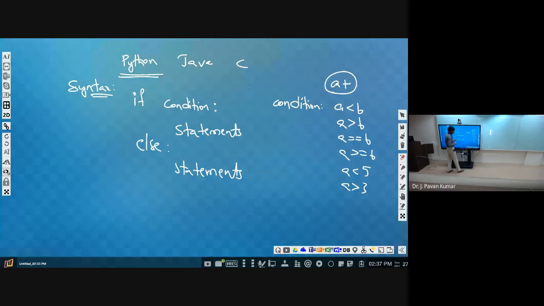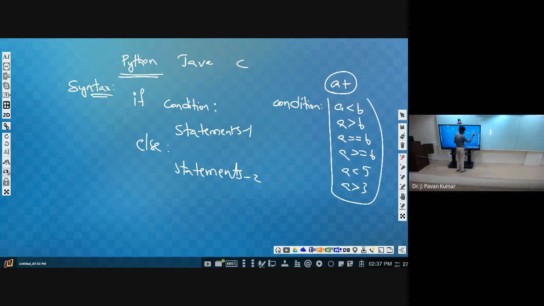In general, we will be having if condition. Let us say if condition, then statements will be there, and we can have optionally else also. Else colon, then statements. This can be considered as statements block one, statements block two. Like this, we can consider. Whenever condition is true, statements one will be executed. Otherwise, statements two will be executed. Okay, fine.